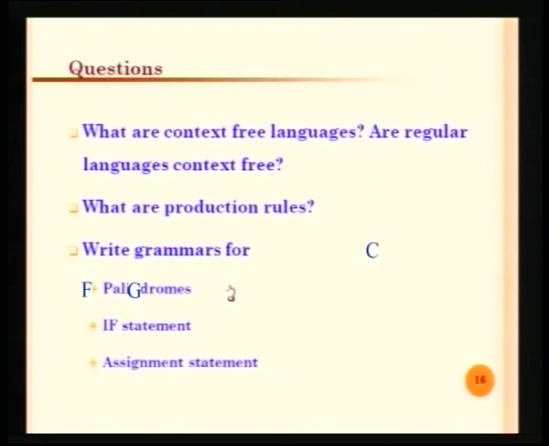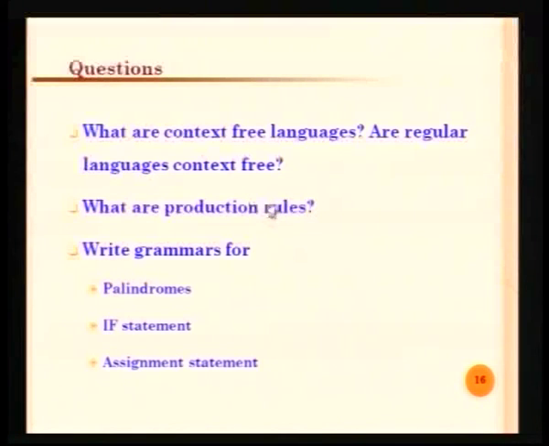As far as the question components are concerned, we may have questions like define context free languages, or otherwise you may be asked to construct the context free grammar for some specific language. What is the difference between the regular language and the context free language? Can we have the same recognizer for the context free language along with the regular languages? What are production rules? And if you want to say a production rule is context free, what are the norms for that, what are the conditions for that?